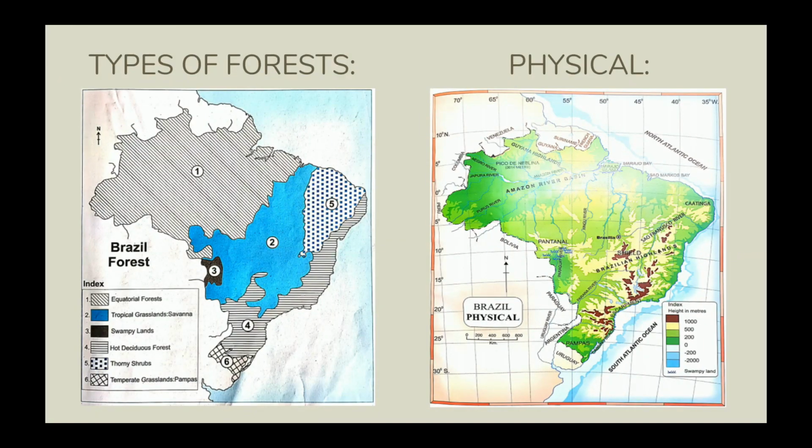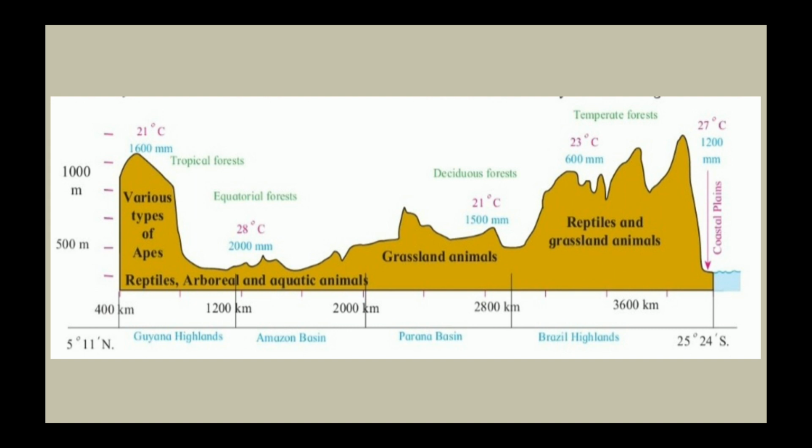In figure 5.2, rainfall, flora and fauna of Brazil have been shown in a cross profile along with physiography. We can see the changes occurring in the above elements while going from north to south, that is, children, from the left side to the right side.